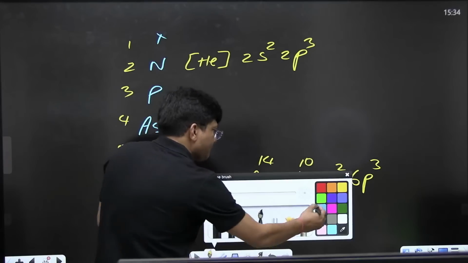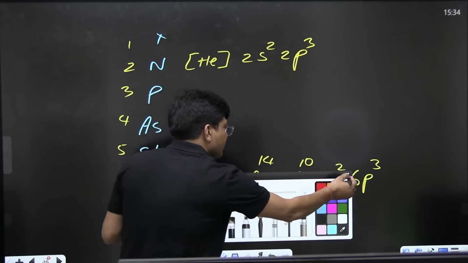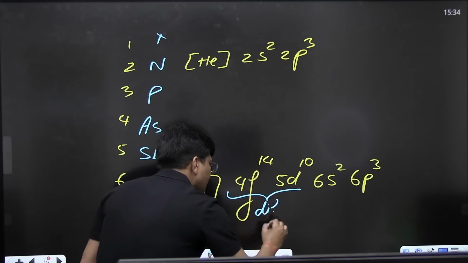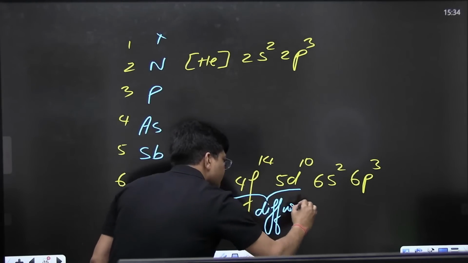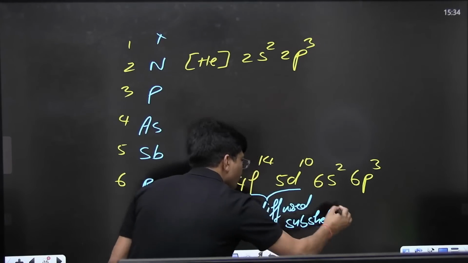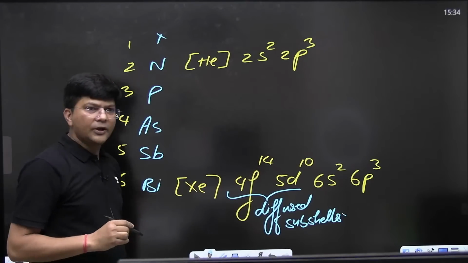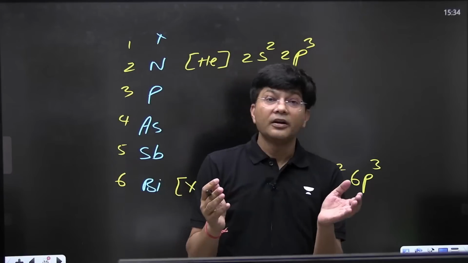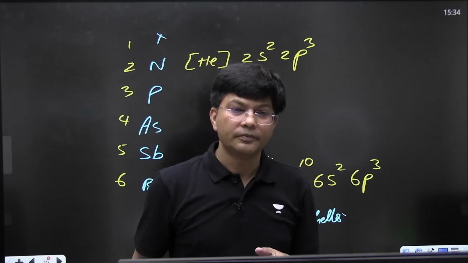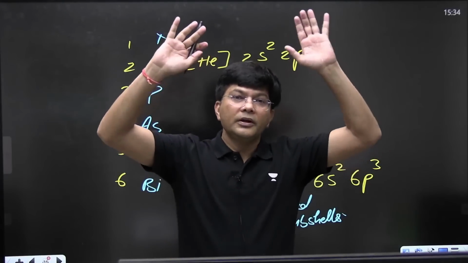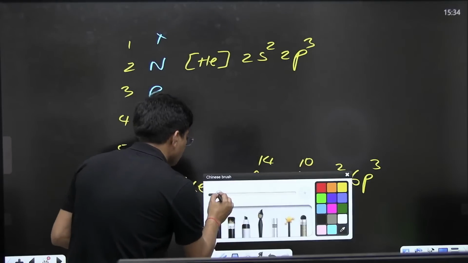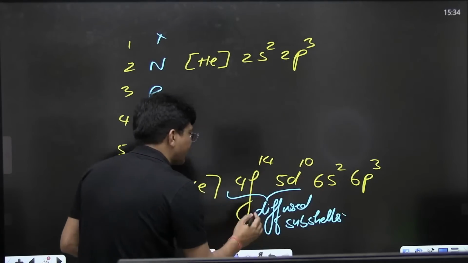If I say these are diffused subshells, what does it mean? Can you understand? Their screening effect is very poor. Their shielding effect is very poor. Are you getting my point? Can you understand this word, shielding effect?